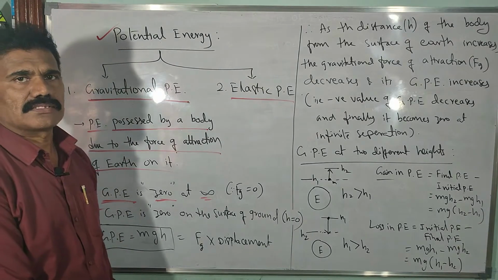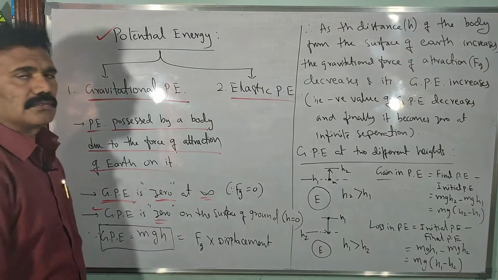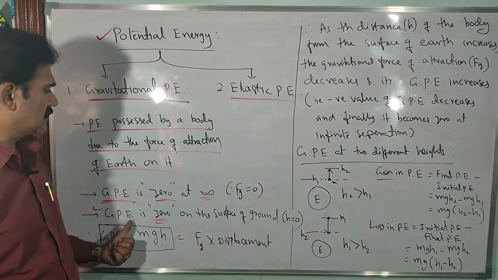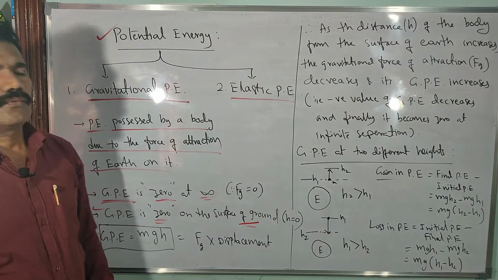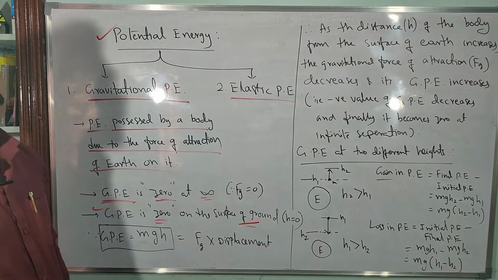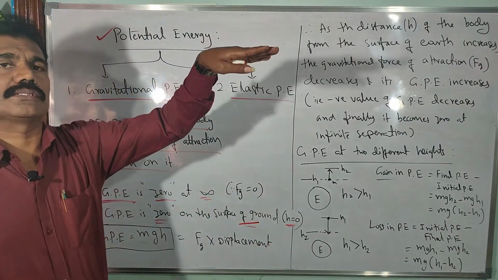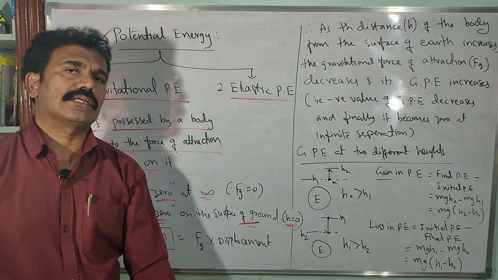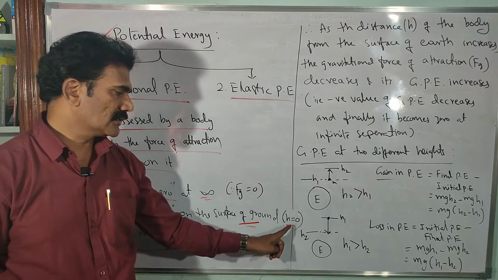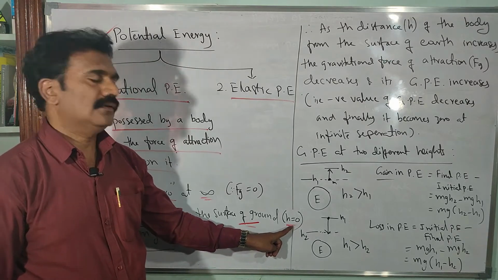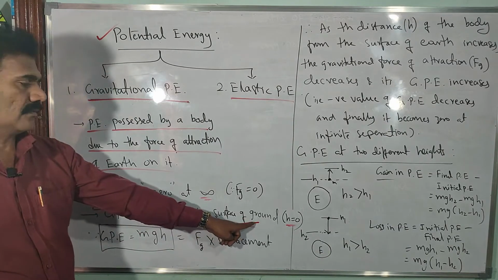Similarly, if you consider the body lying on the surface of the earth, what is the gravitational potential energy? That is also 0. Remember that the gravitational potential energy is 0 on the surface of the ground. Why is this 0 at the surface of the earth? That is because of height. You have to consider the body at a certain height to possess the potential energy. Now in this case, the body is on the surface. So what is the displacement? No displacement. h is equal to 0 from the surface of the earth. So we consider the gravitational potential energy 0 on the surface of the ground also.